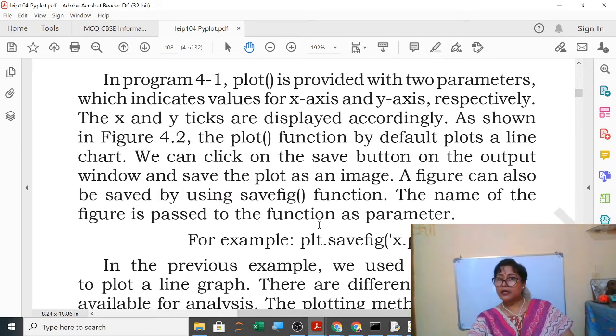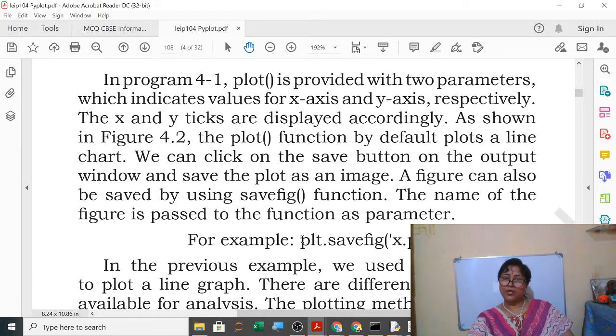So this graph plot you can save as an image, share with others. A figure can also be saved by using the savefig function. So you can use this savefig function to save it, and afterwards if you want to use that figure you can use it. The name of the figure is passed to the function as a parameter.